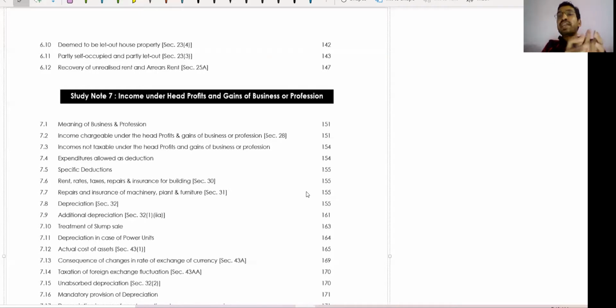First, you need to complete the small chapters, which score high in the exam. Then you go through PGBP and capital gain. These two chapters are very time consuming. It will take too much time to complete these chapters, and later in revision it will also take too much time.